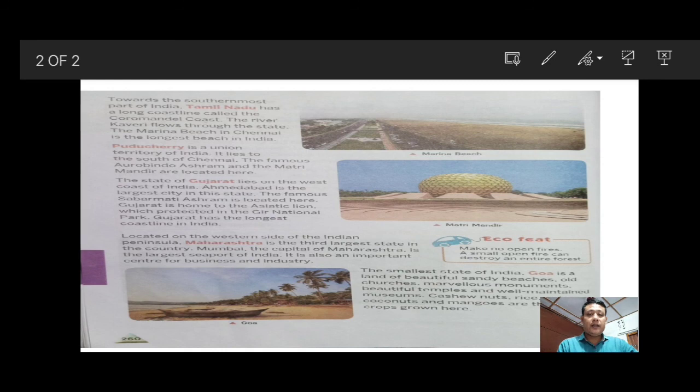Gujarat is one of the states that lie in the western coastal plain, near the Arabian Sea, and also Maharashtra and Goa. So Gujarat, Maharashtra and Goa are the states that lie in the western coastal plains. In our next class we will discuss one more state, that is Kerala, and the islands, the land areas which are surrounded by water.